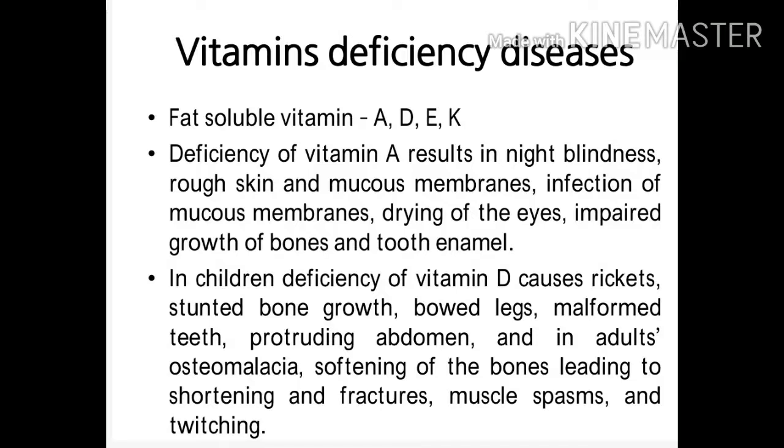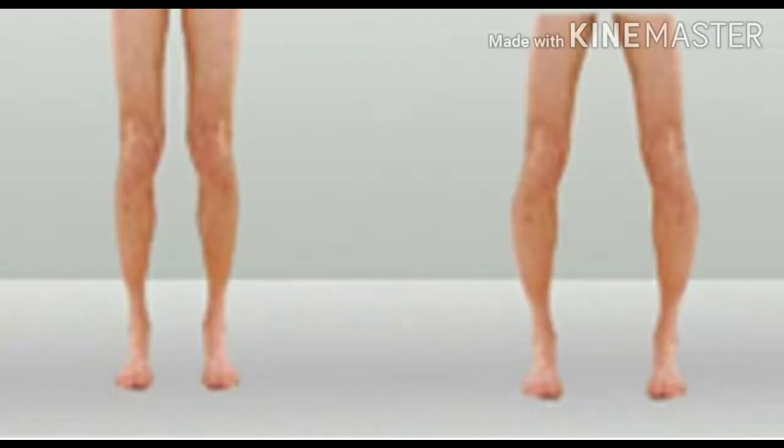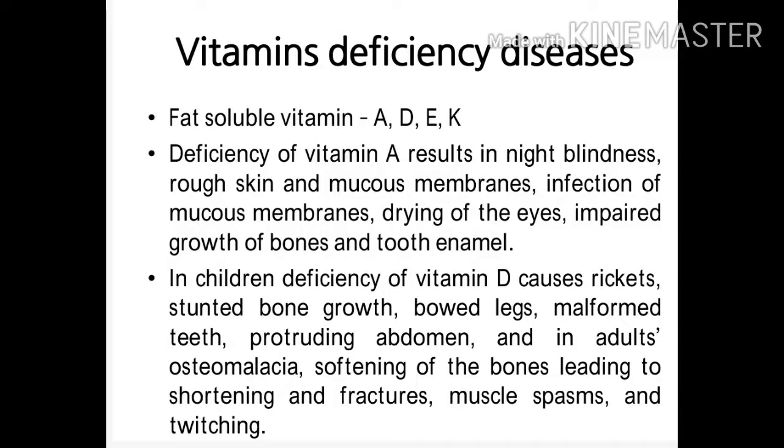Now coming to vitamin D deficiency, in children it causes rickets. Rickets appears like this. The left side picture shows normal legs, and the right side picture shows legs affected with rickets, where you can see the bending of the bone. Vitamin D deficiency also results in stunted bone growth, bowed legs, malformed teeth, protruding abdomen, and in adults osteomalacia, which is softening of the bones leading to shortening and fractures, muscle spasms and twitching.